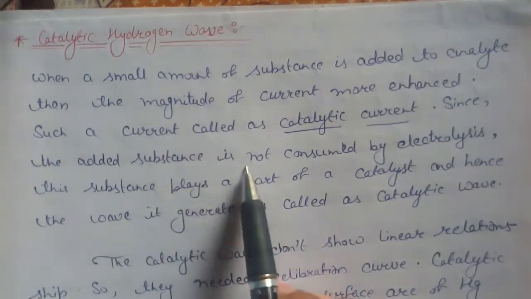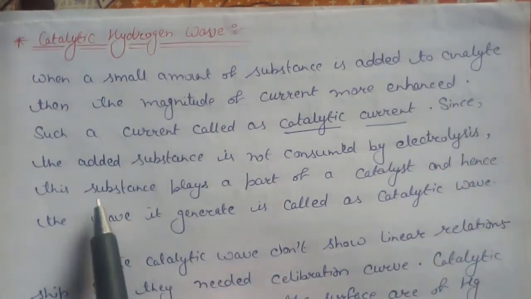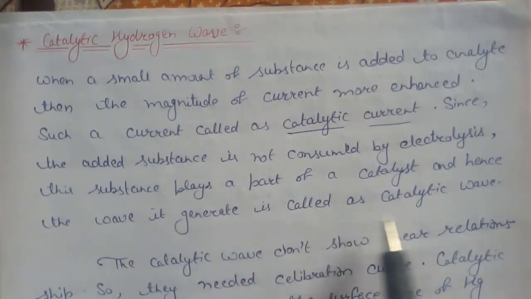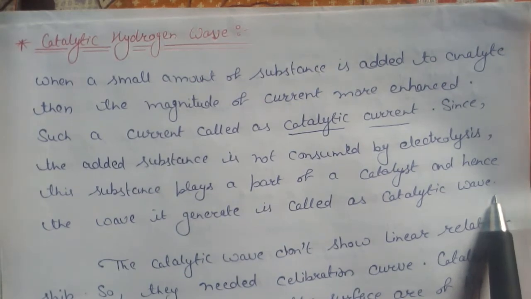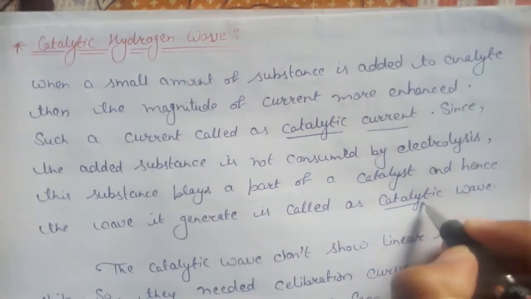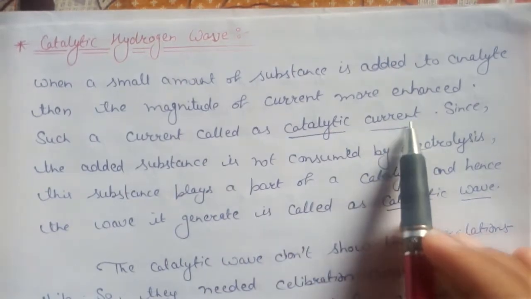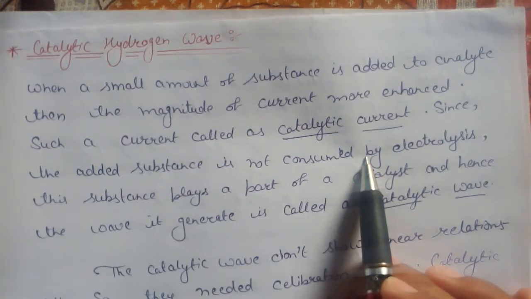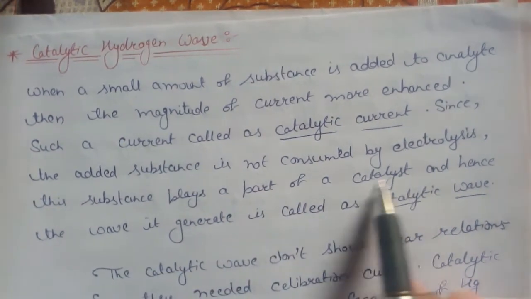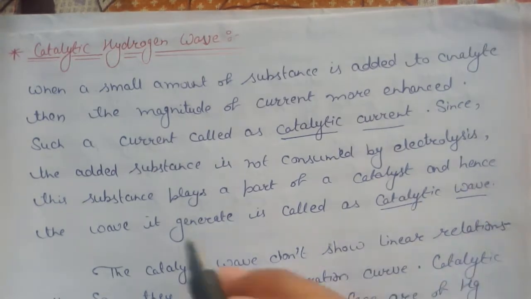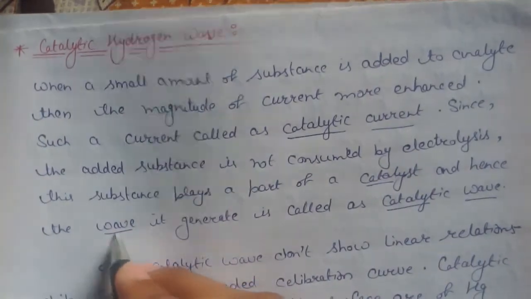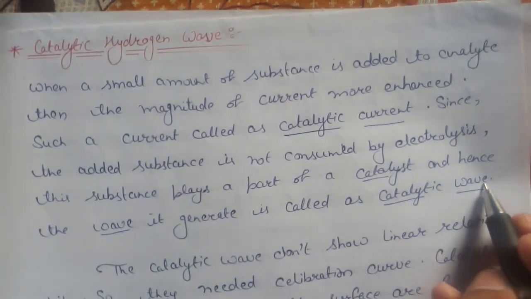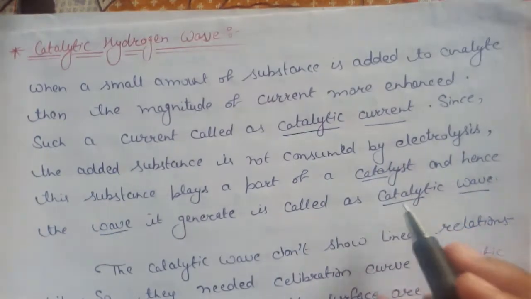Since the added substance is not consumed by electrolysis, this substance plays the part of a catalyst, and hence the wave it generates is called a catalytic wave. So from here you get what a catalytic wave is. Catalytic current is working here, and we add a substance that is not consumed by electrolysis. This substance plays the part of a catalyst, and this catalyst will generate a wave. So this is called a catalytic wave. The wave generated by a catalyst is called a catalytic wave.